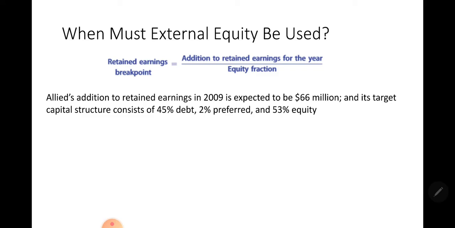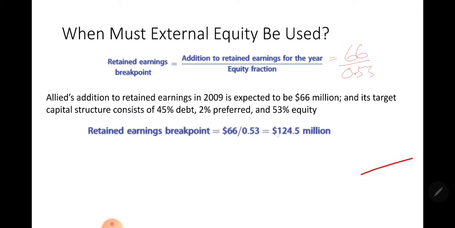Allied's addition to retained earnings in 2009 is expected to be 66 million, and its target capital structure consists of 45% debt, 2% preferred, and 53% equity. So the addition to retained earnings for the year is 66, and the target capital structure for equity is 0.53. So if you solve this, we get an answer of 124.5 million. So this 124.5 million is the maximum project cost that the business can undertake without resorting to external equity.